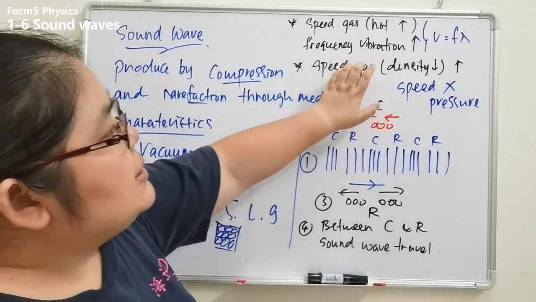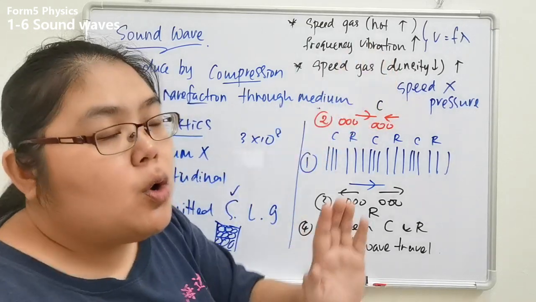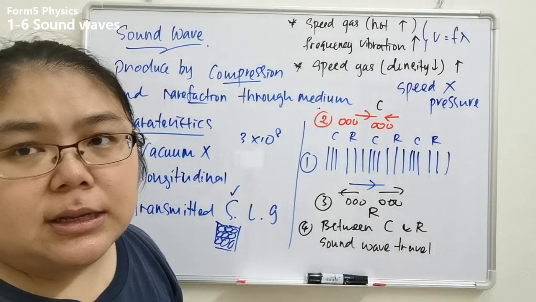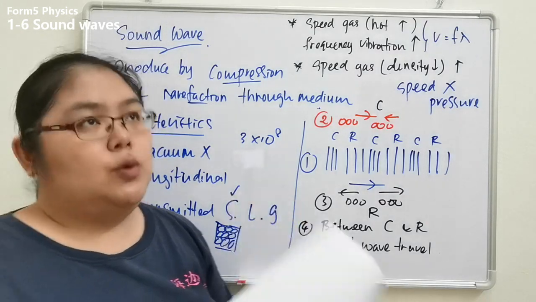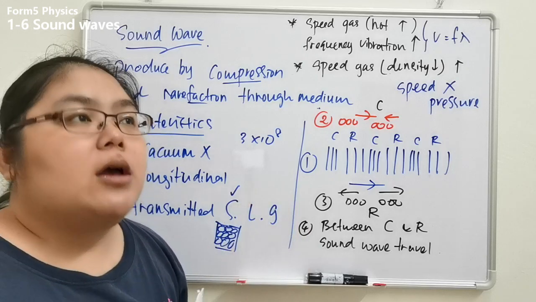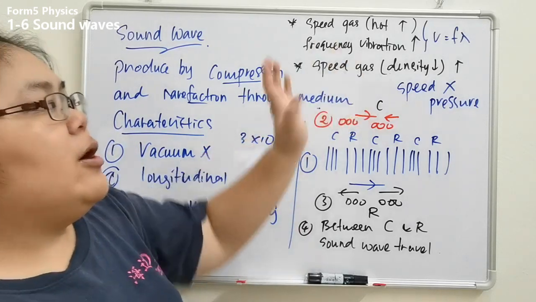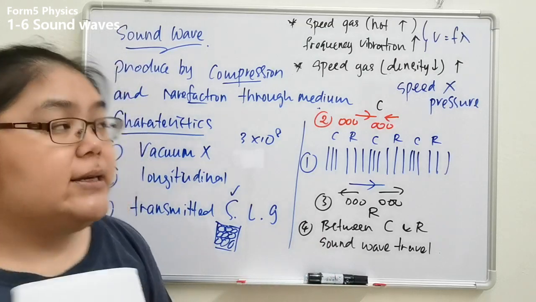Number 2, sound wave also travels faster in low density gas. Low density gas means warm air. Warm air is less dense compared to cool air. So the speed of sound is also very fast for low density gas.